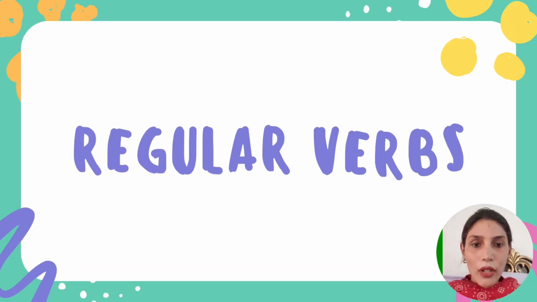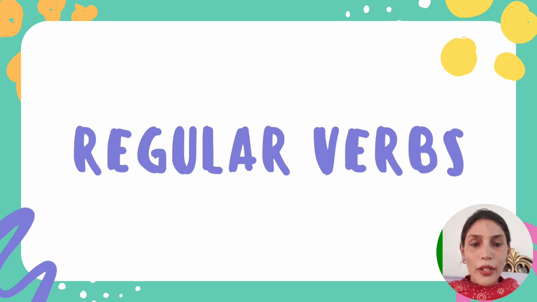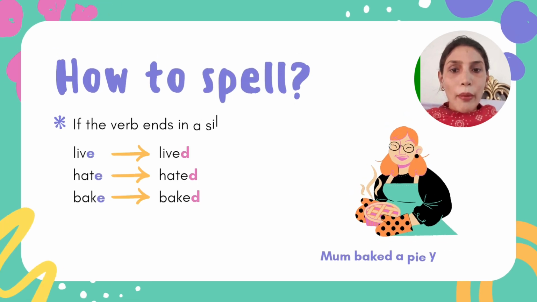What is meant by regular verbs? Let's discuss. By using ed, ied, we use this form of verb with these words. These are called regular verbs. So let's look at an example. How to spell: if the verb ends in a silent e, simply add d. Like live, lived; hate, hated; bake, baked.